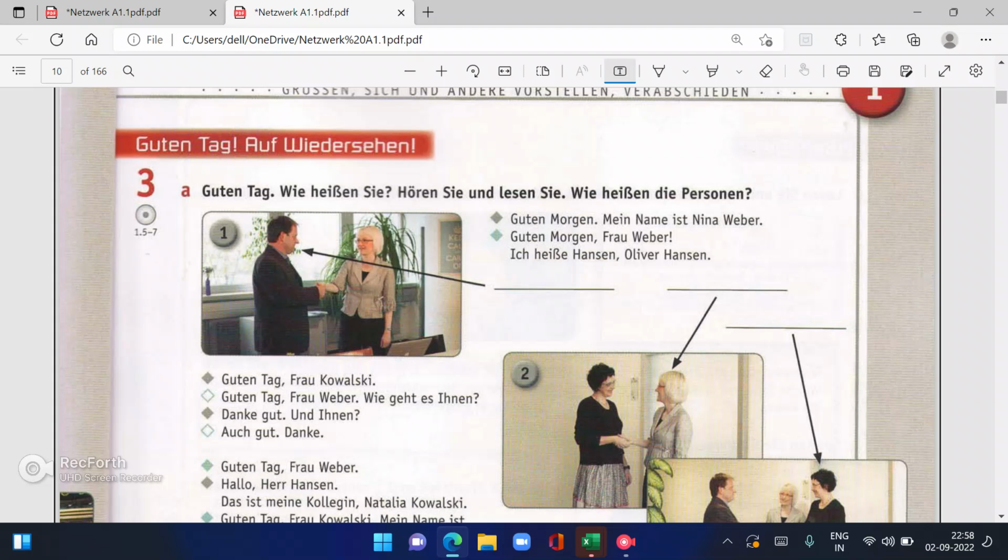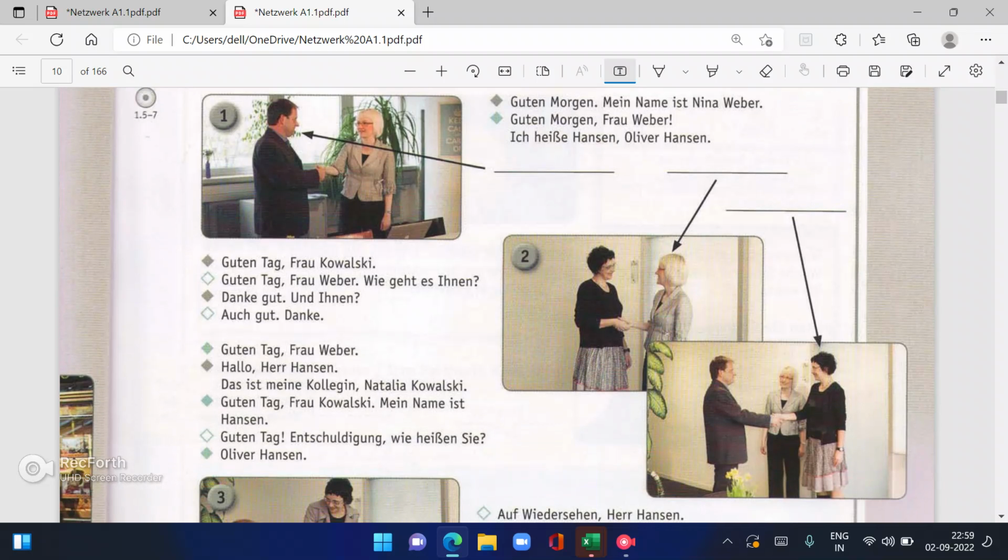Then it is Guten Morgen, Frau Weber. So we always take the last name in this. Frau is Miss. Good morning, Frau Miss Weber. Ich heiße Hansen. My name is Hansen. The last name he is saying first. So for example, you can say your last name first when we are talking formally. Ich heiße Hansen. Oliver Hansen.